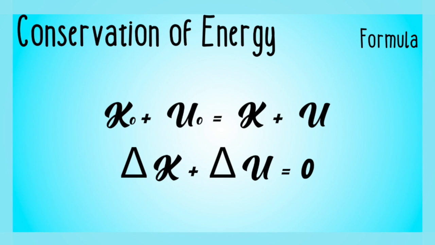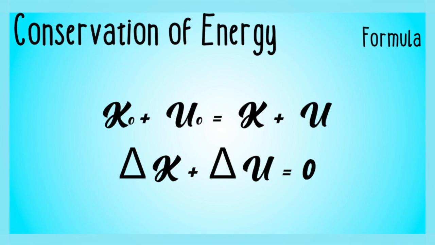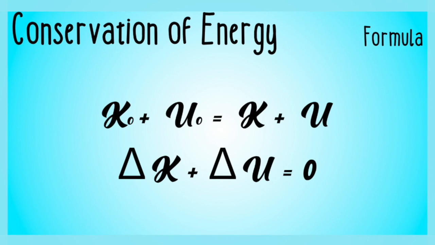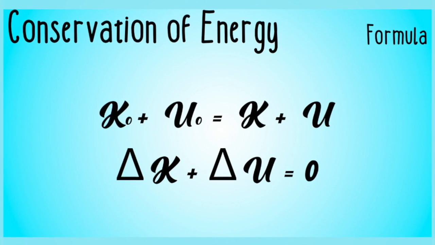Hello, my name is Daniel Sugasti and I will talk about the formula about the law of conservation of energy. The law of conservation of energy states that the total energy of a system is constant. Therefore, the energy is not created nor destroyed. It just transforms from one system to another.